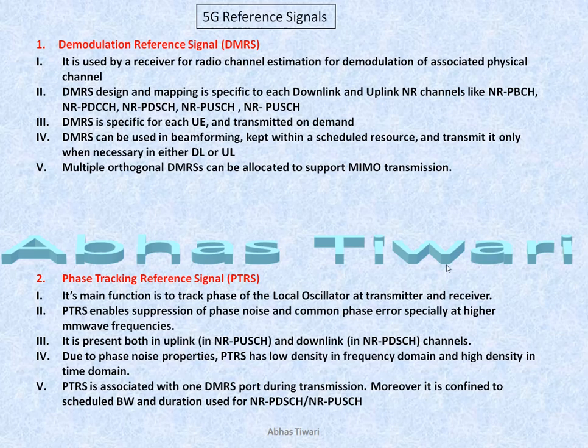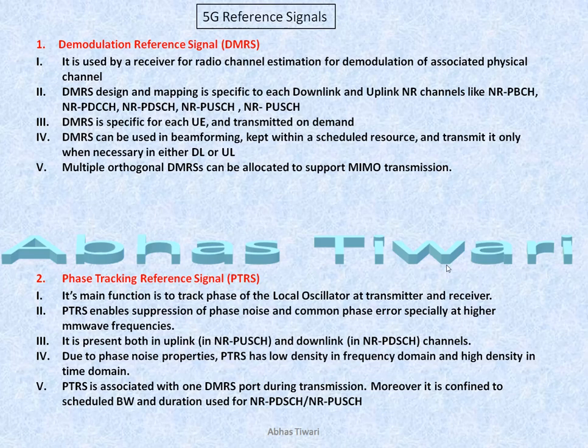So measurements are done at beam level and cell level also, and for that we have reference signals associated with it. Say we have 5 beams in your cell. Each beam has its own RSRP, own RSRQ, own SINR, along with the cell level RSRP, RSRQ and SINR. To track these things, we need some reference signals.